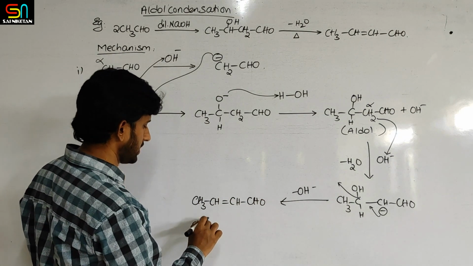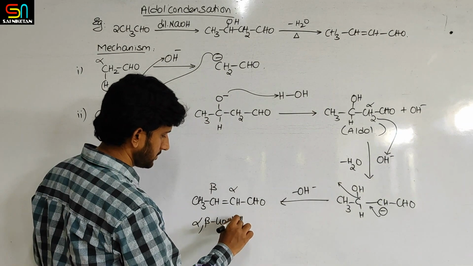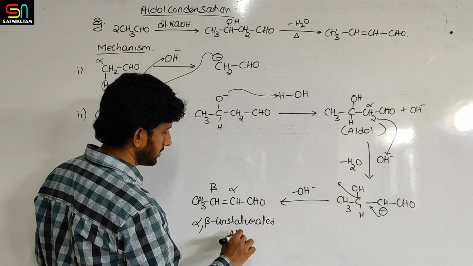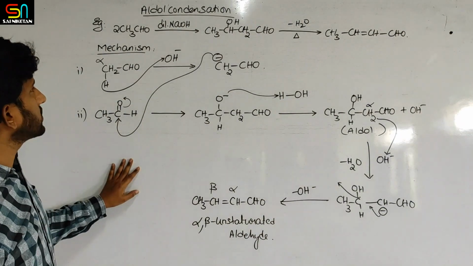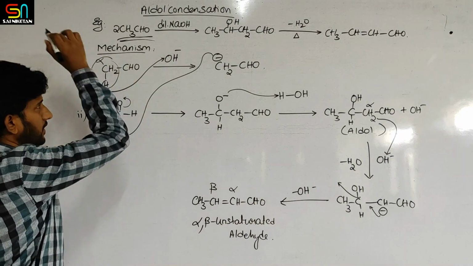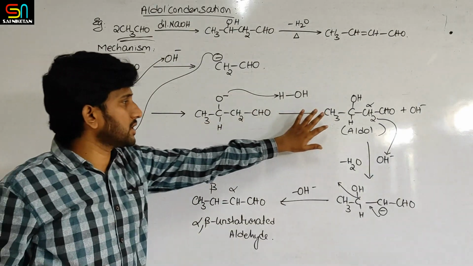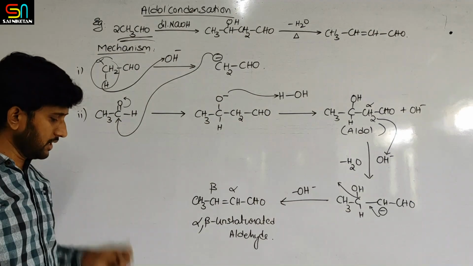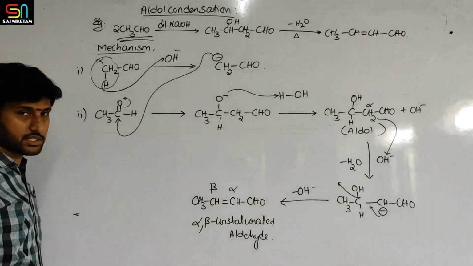So alpha beta unsaturated aldehyde is obtained in this reaction. So this is how the reaction goes on. So any aldehyde or ketone with alpha hydrogen can undergo aldol condensation in the presence of base, which forms aldol, which readily undergoes dehydration to form alpha beta unsaturated aldehydes. Okay, so this is aldol condensation. Let us see next example.